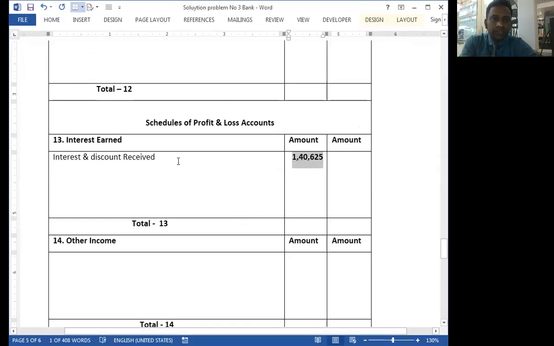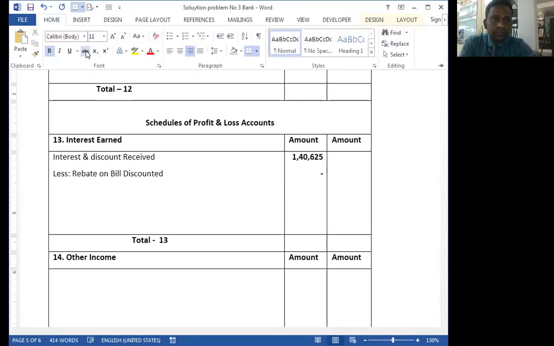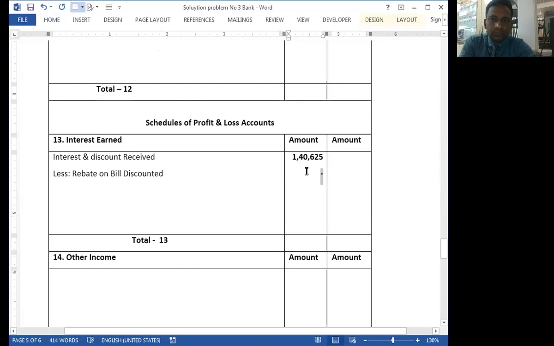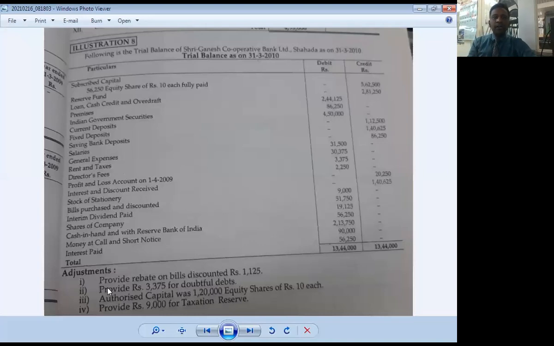And we less from it rebate on bill discounted. See here. What is the amount of rebate on bill discounted? Adjustment number 1. Provide rebate on bill discounted rupees 1,125.